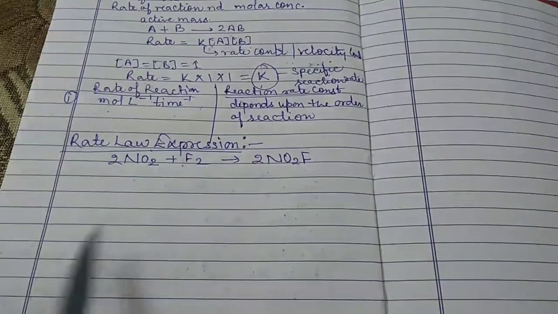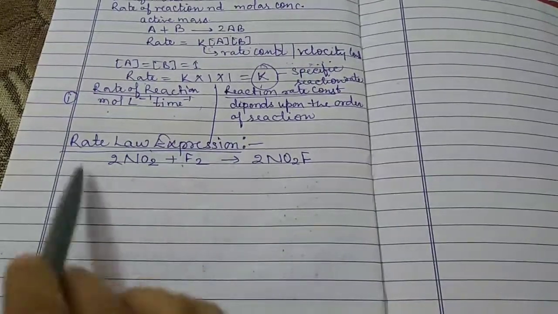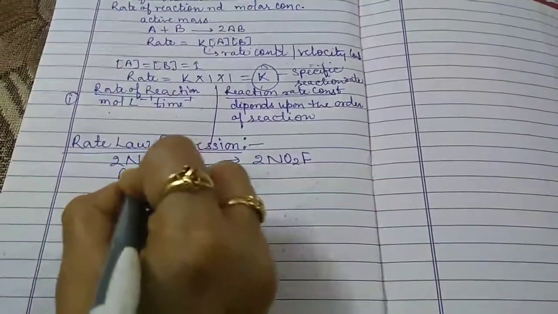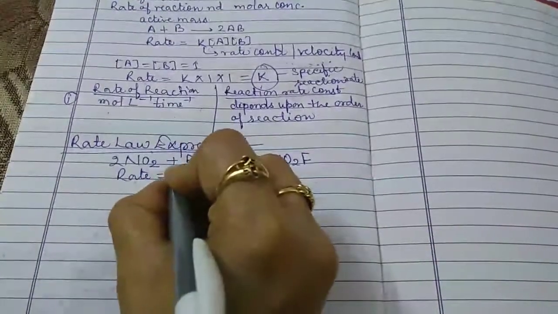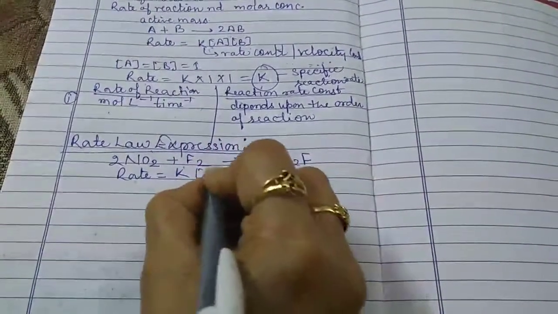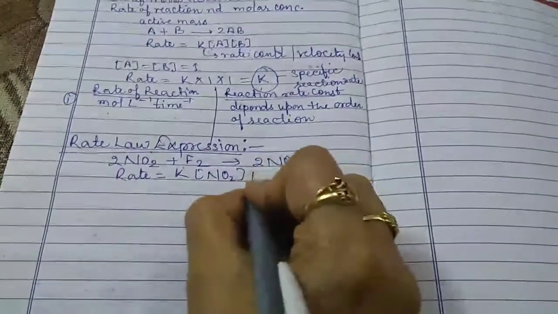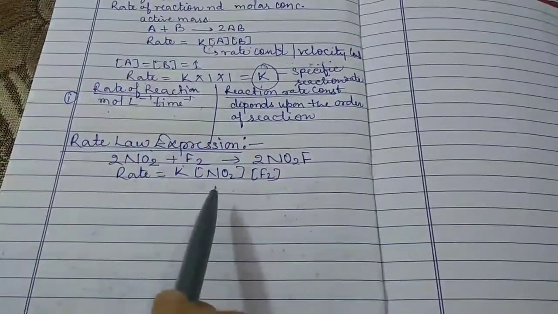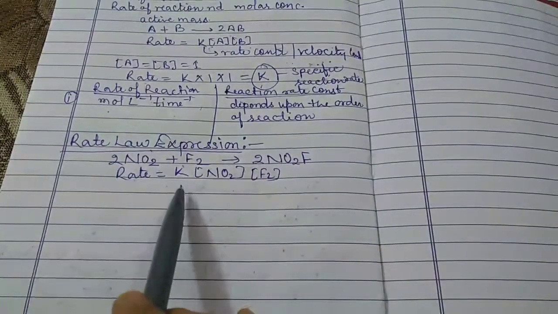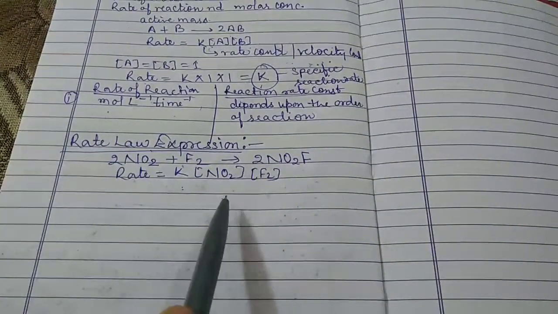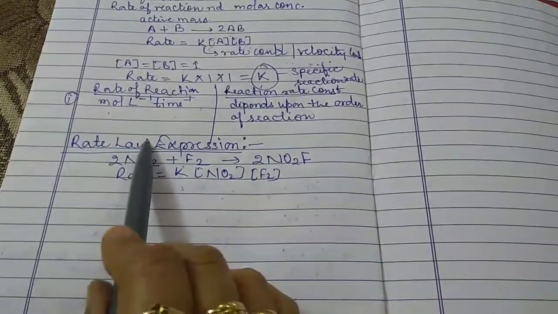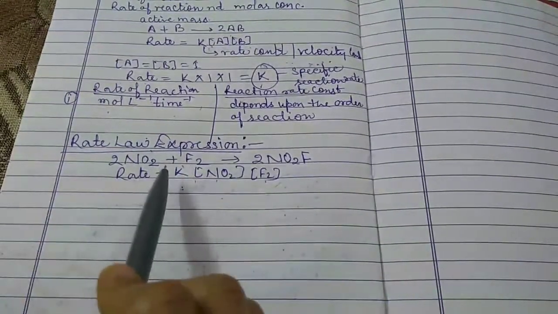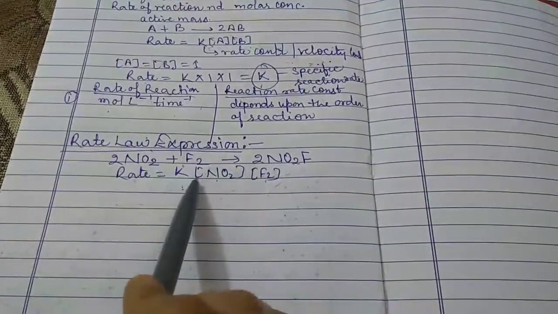Therefore, if we want to express the rate of reaction for that, rate is equal to K[NO2][F2]. This is the rate of reaction. So this expression is called the rate law or the rate equation.